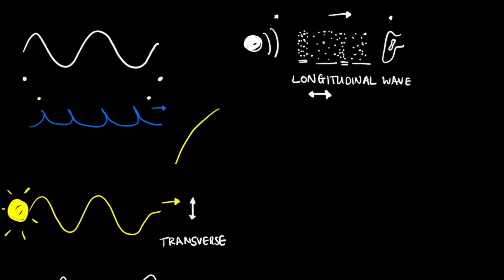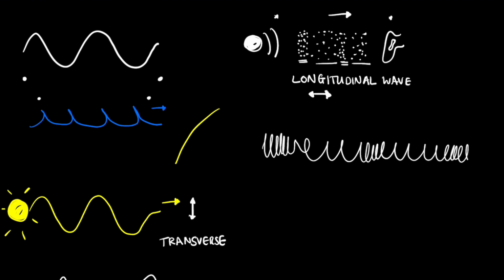Another example is a slinky: you can have really tight bits, then really loose bits, then really tight bits, and so on. This is what happens when you're sending pulses down. The direction of energy is still in this direction, but the oscillations are in and out.